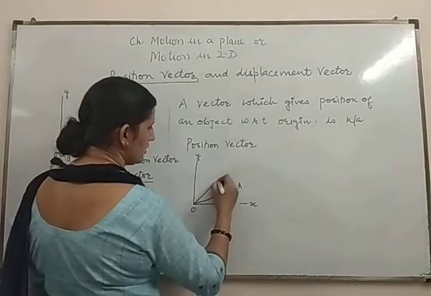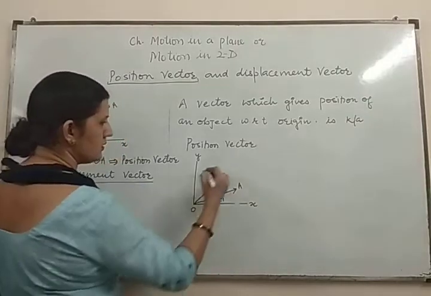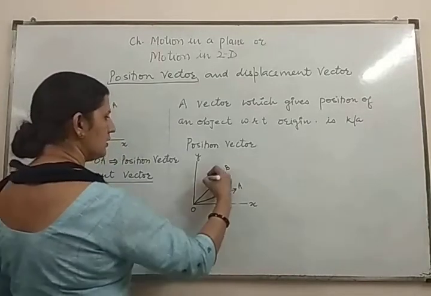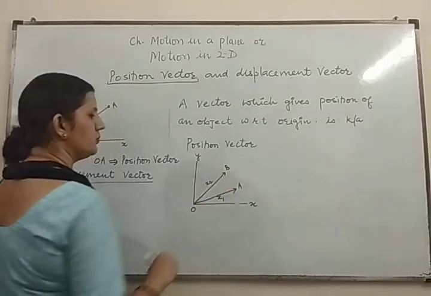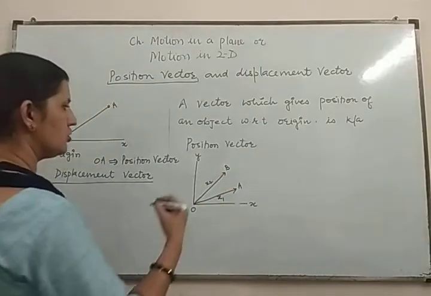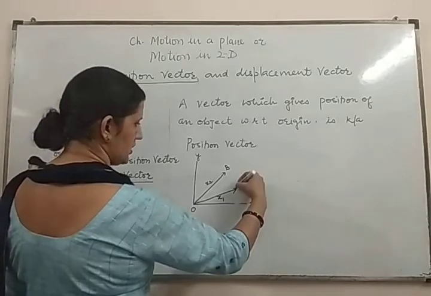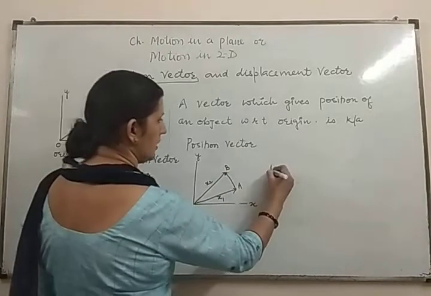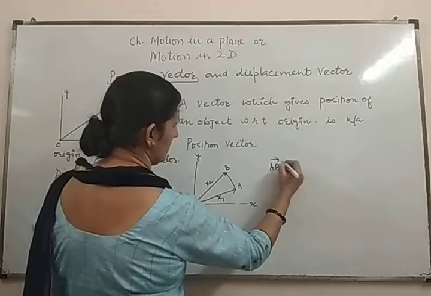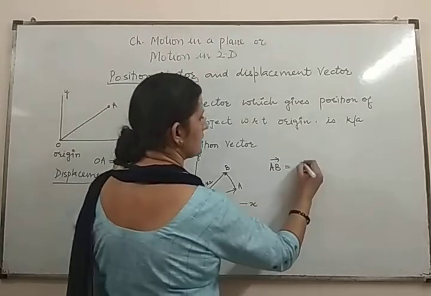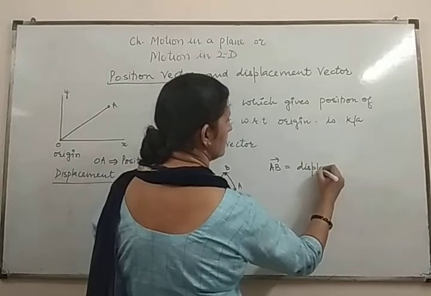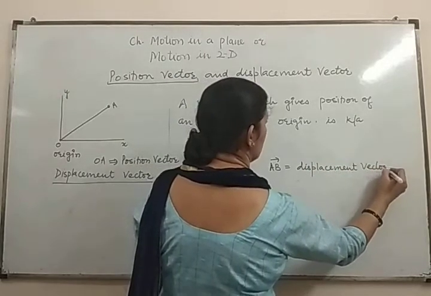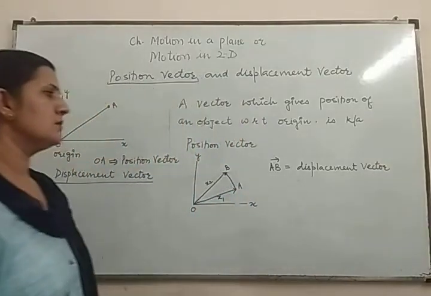After a small instant of time the object is at position B, and now consider the position vector is x2. What is the change in the position of the object? The change in position is AB. This AB vector is its displacement vector.